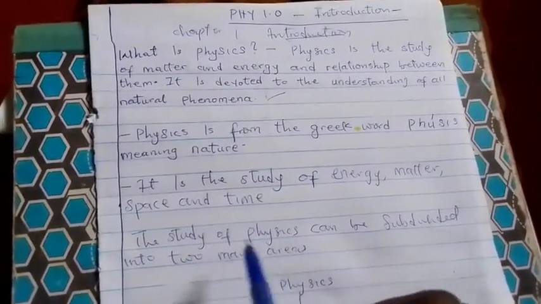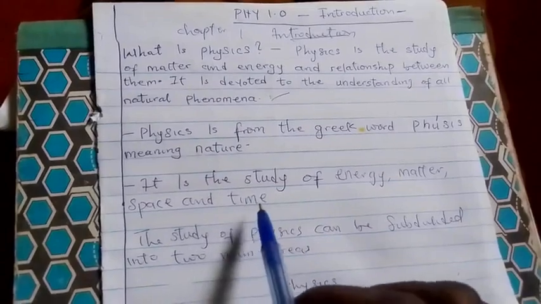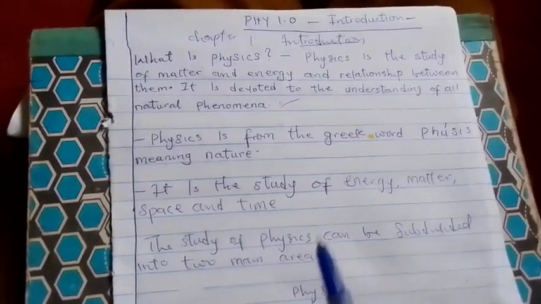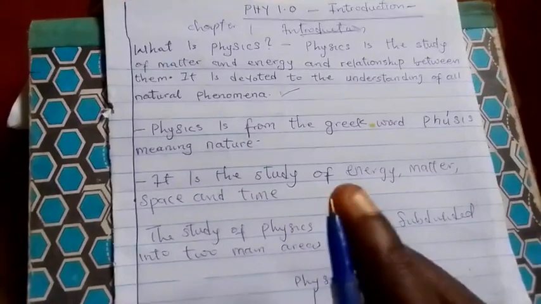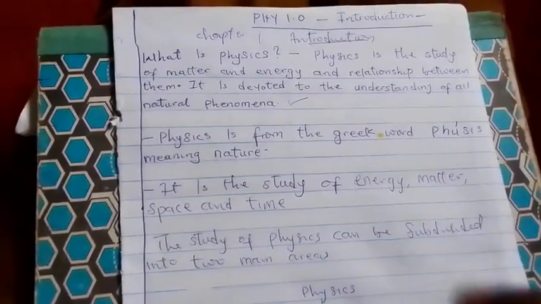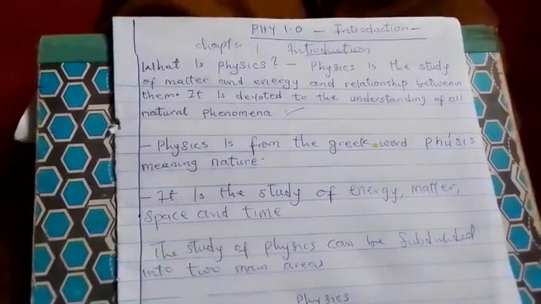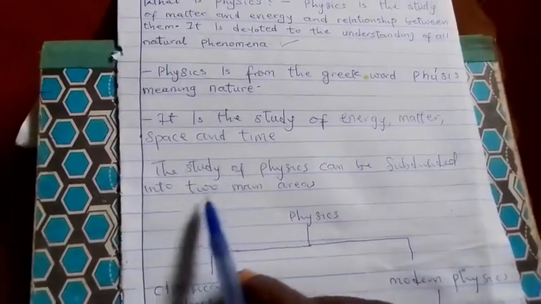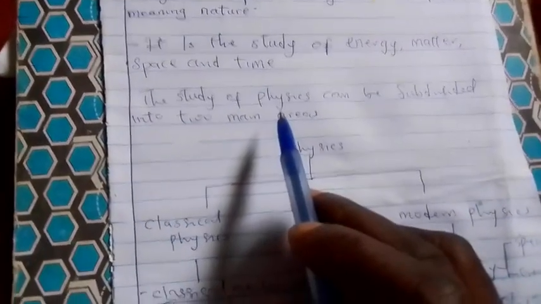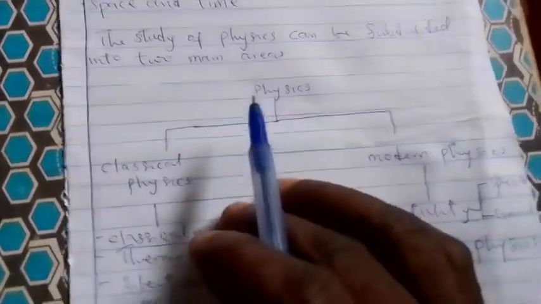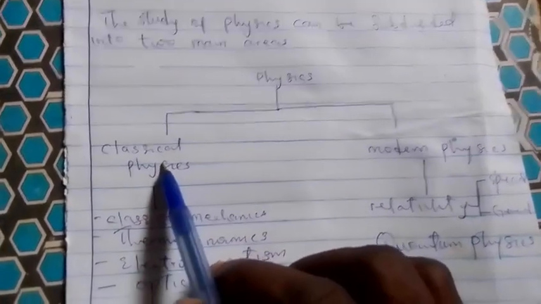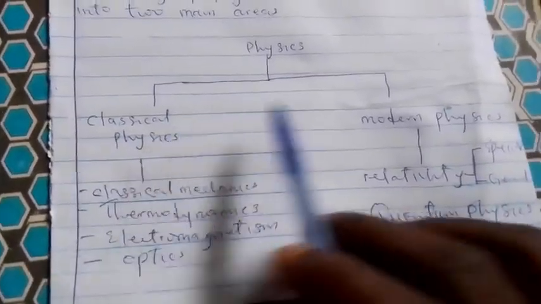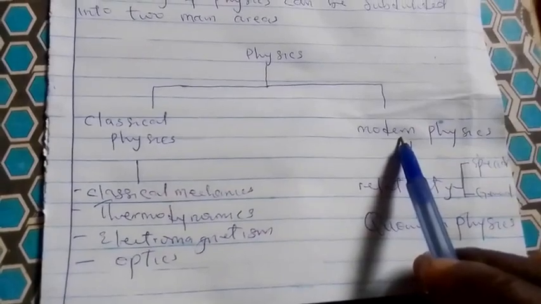It is the study of energy, matter, space, and time. When we are studying energy, matter, space and time, we are studying physics generally. Now, the study of physics can be subdivided into two main areas. You can classify physics into two main areas, and those two areas are classical physics and modern physics.